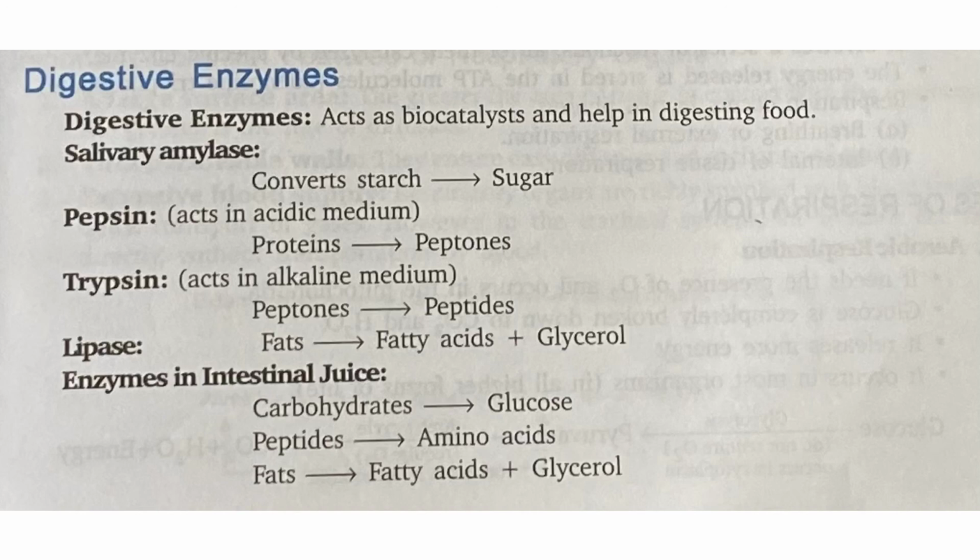Next one is pepsin, secreted by the walls of the stomach, which converts proteins into peptones. Next is trypsin, which acts in alkaline medium. It is secreted in pancreatic juice, and converts peptones into peptides. Next is lipase, which is also secreted in pancreatic juice, and converts fat into fatty acids and glycerol. Next are the enzymes in the intestinal juice, secreted by the walls of the small intestine, which convert carbohydrates into glucose, peptides into amino acids, and fats into fatty acids and glycerol.